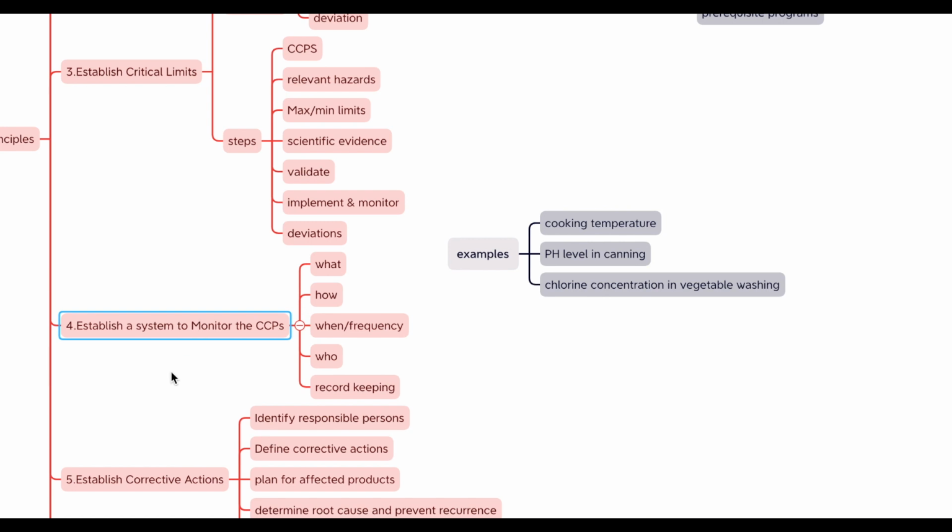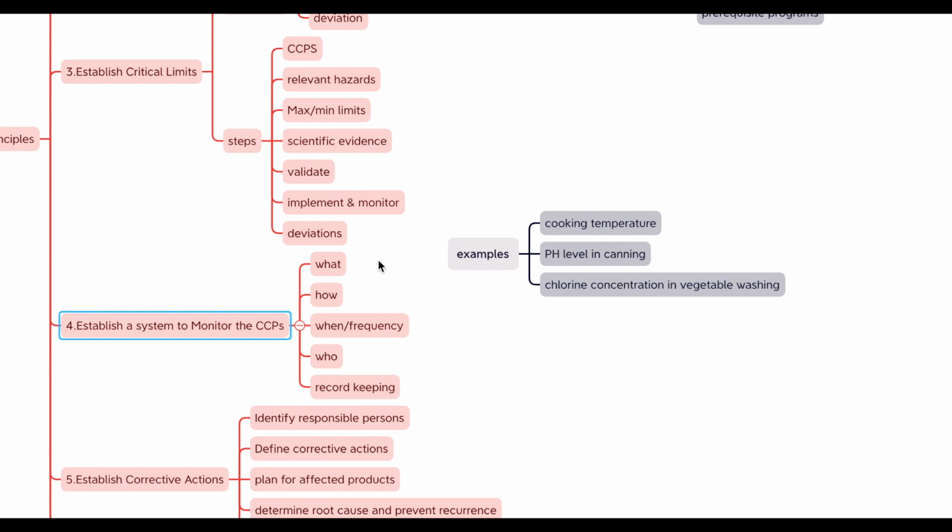Okay, then we're going to talk about establishing a system to monitor the CCPs. Let's talk about monitoring procedures. These are documented methods or protocols. They are the means by which we ensure the critical limits at each CCP are constantly met. They involve the ongoing collection of observations or measurements of control parameters to ensure that critical limits are met and control measures are functioning as intended. They are the primary means of verifying that the system is working as it should.